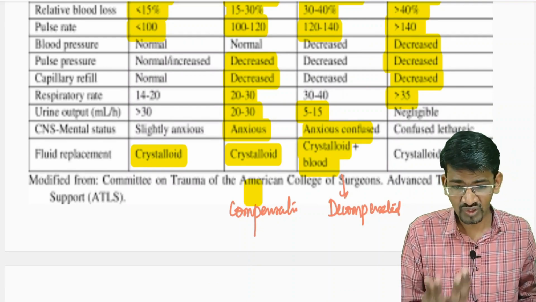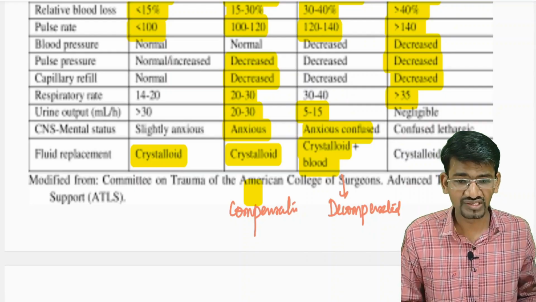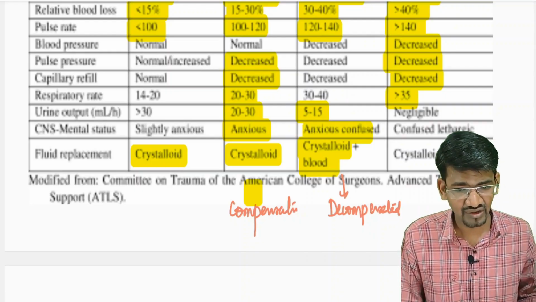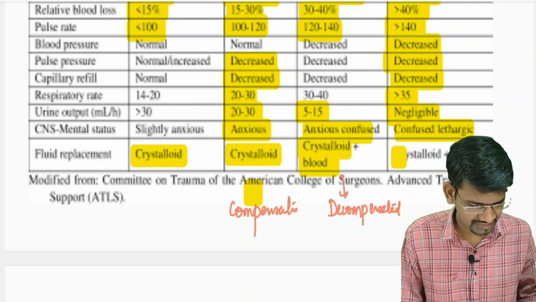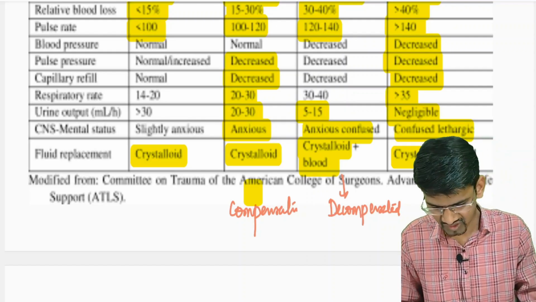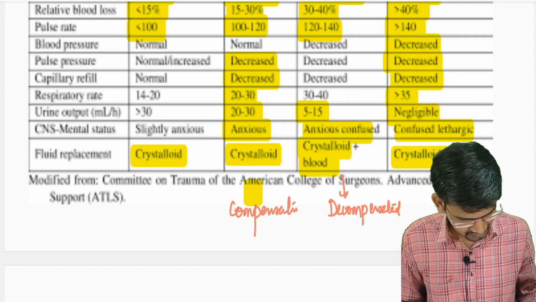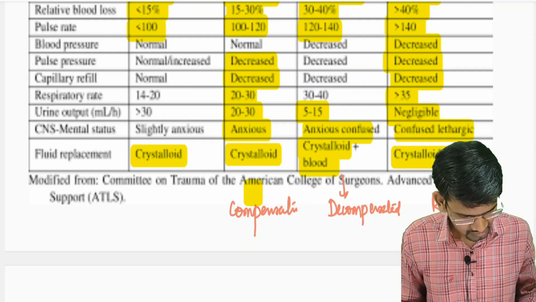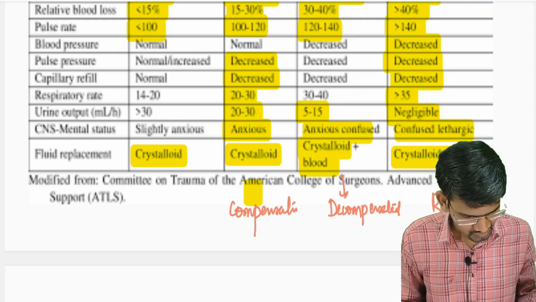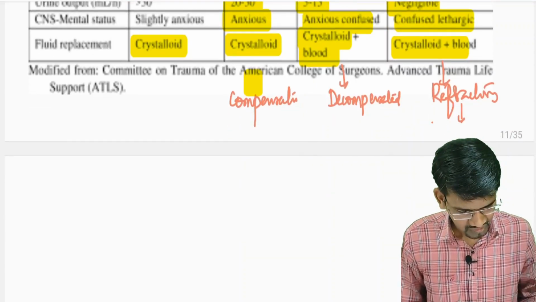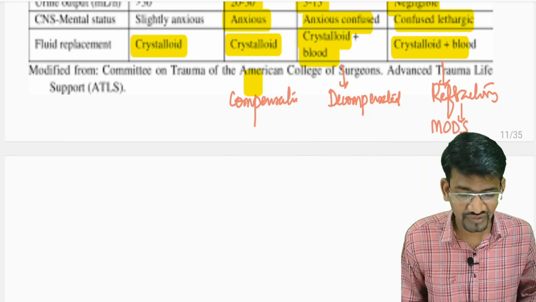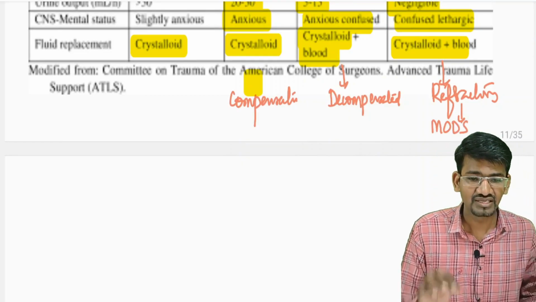The urine output is completely nil or negligible, and the patient is confused and lethargic. This stage is called the refractory stage. In this there is no reversibility of the condition. The patient will go into MODS, that is, organ failure can be seen with the refractory condition.